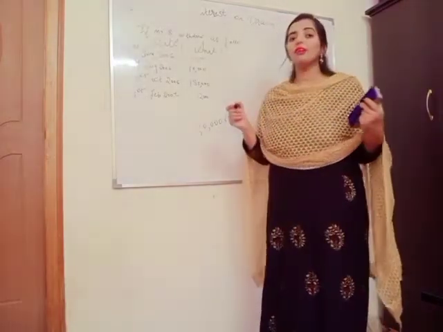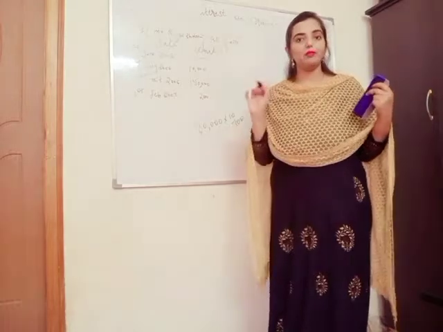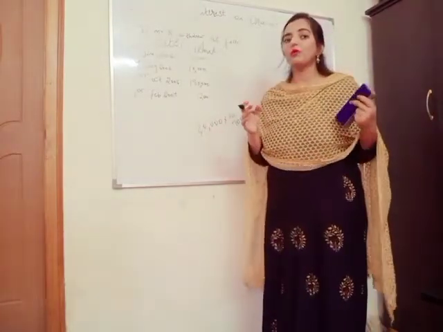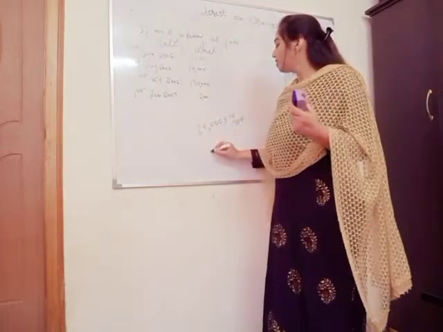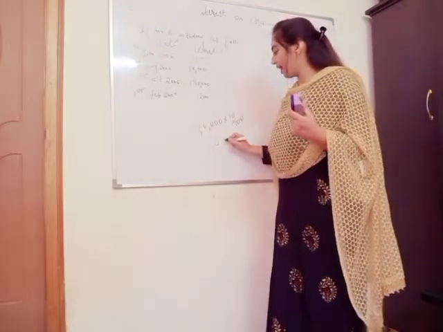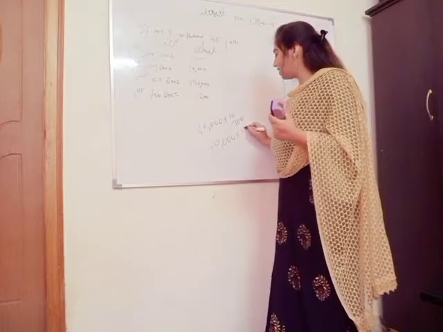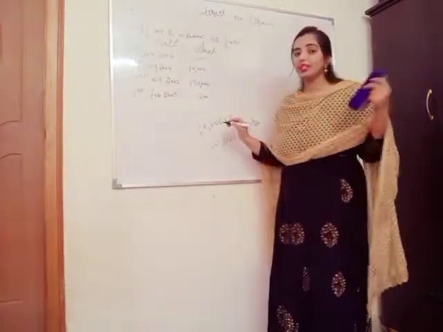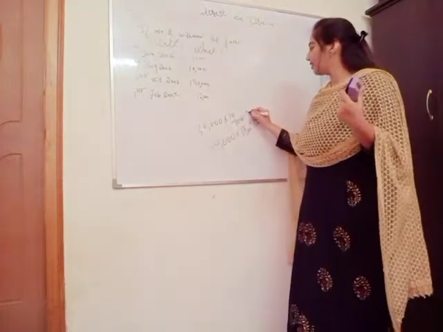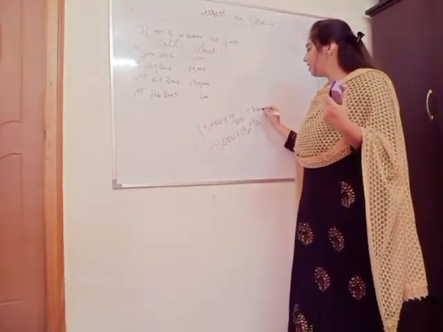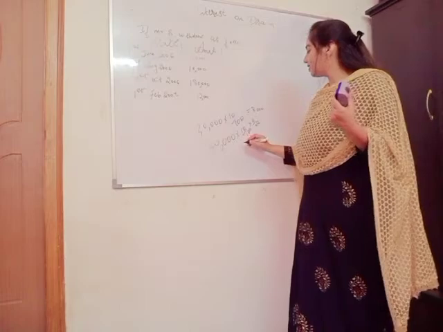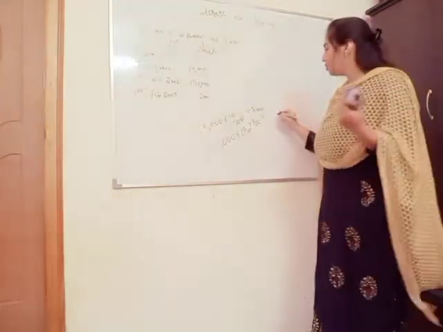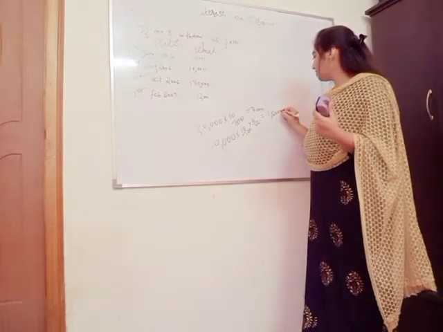Suppose मान लो if they have mentioned per annum, so please note this is a very important point which I am telling you all. So अगर per annum दिया है, then you have to take 30,000 into 10 divided by 100 into 6 divided by 12. So here it will be 30,000 into 10 divided by 100, that is 3,000, and here it will be 30,000 into 10 divided by 100 into 6 divided by 12 if they have given per annum. So per annum में कितना होगा, 30,500.